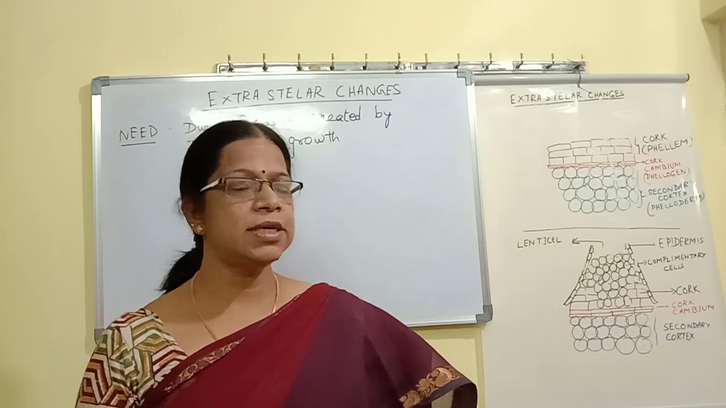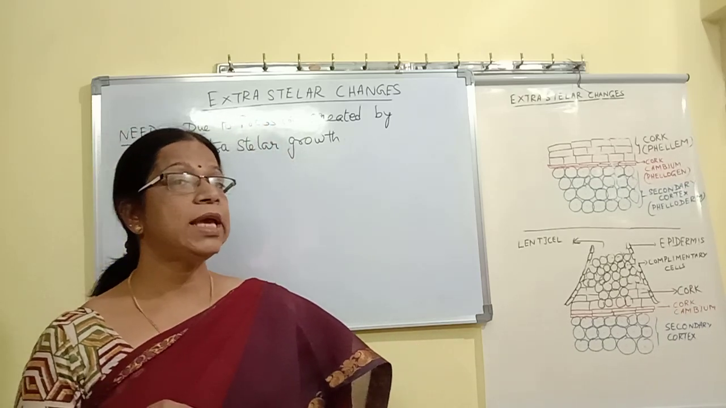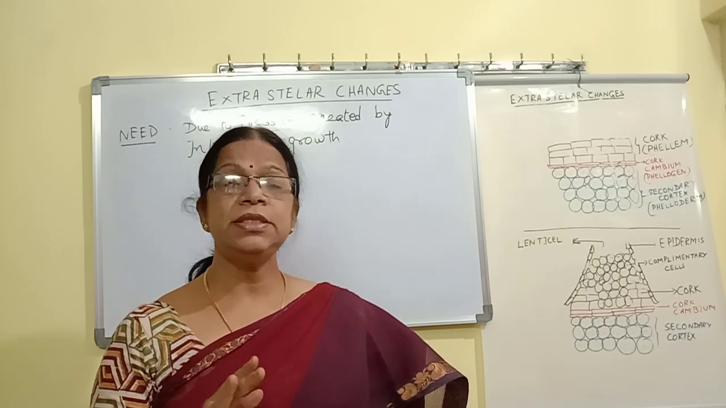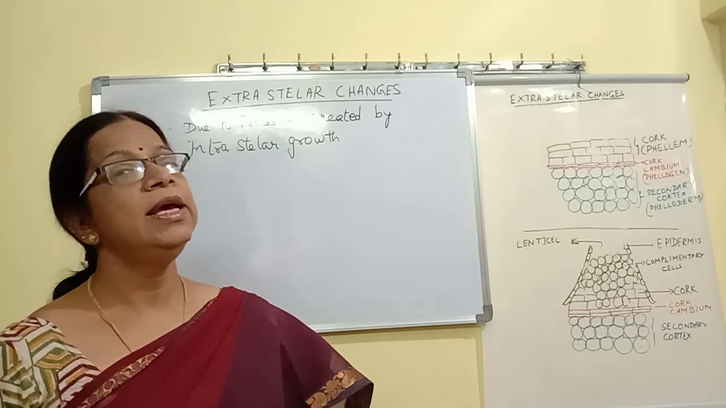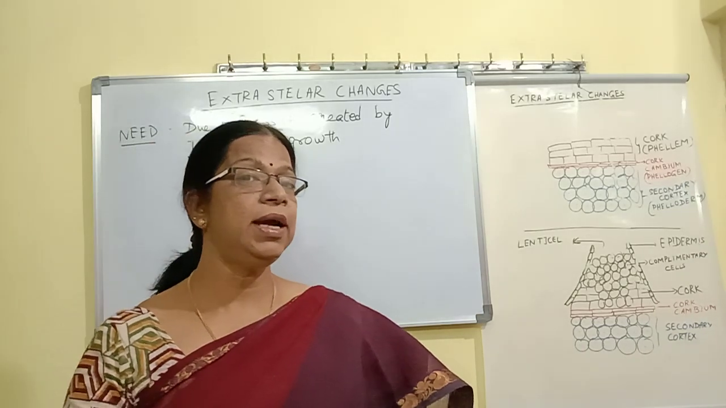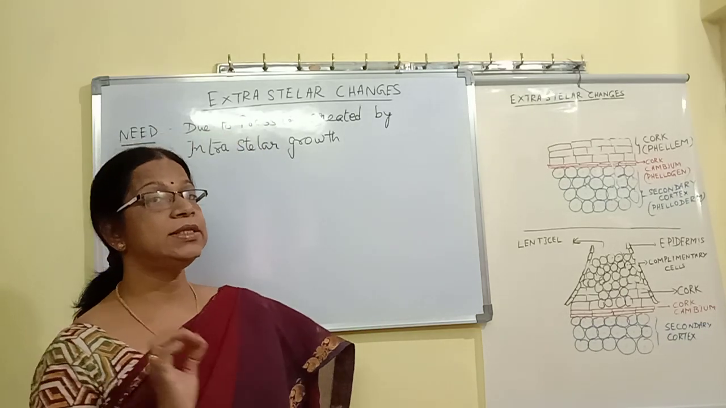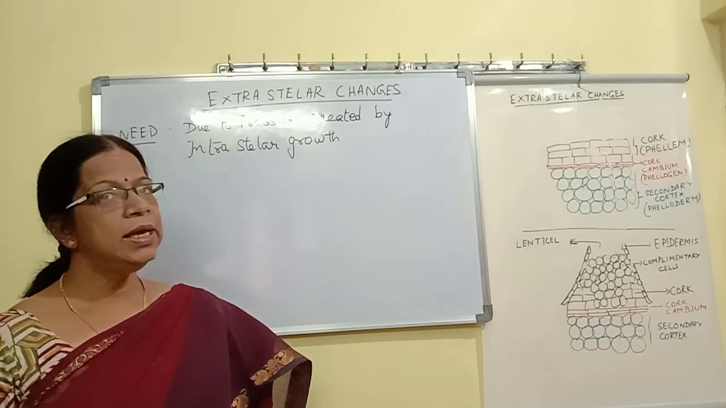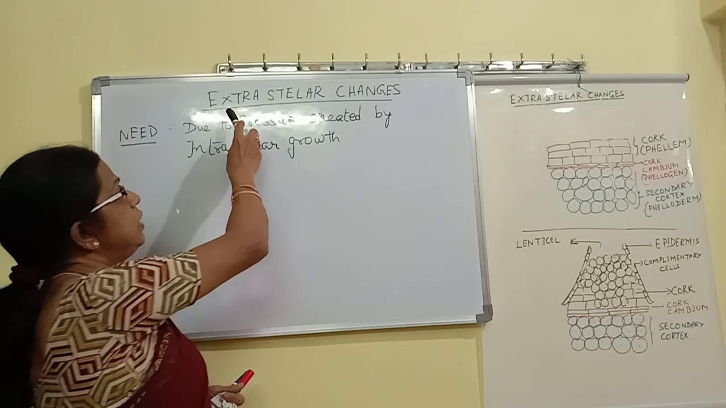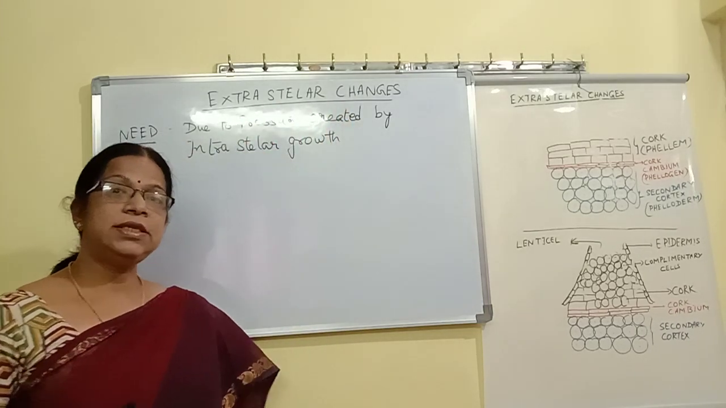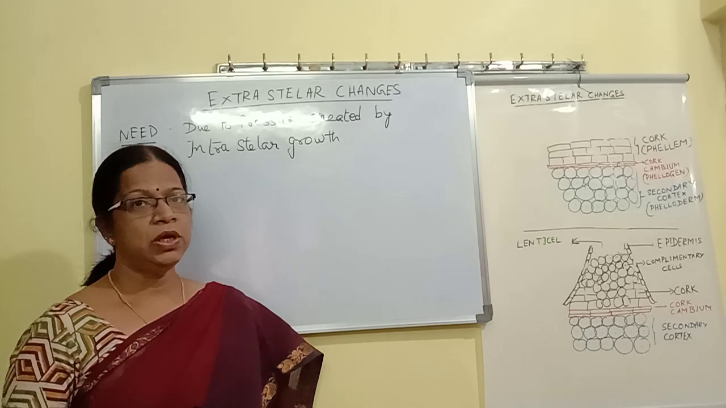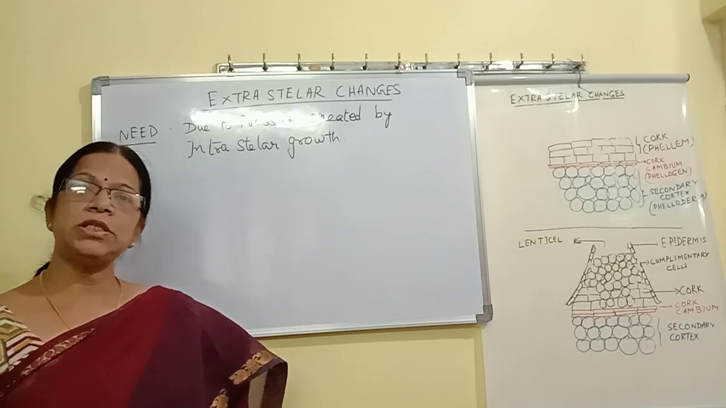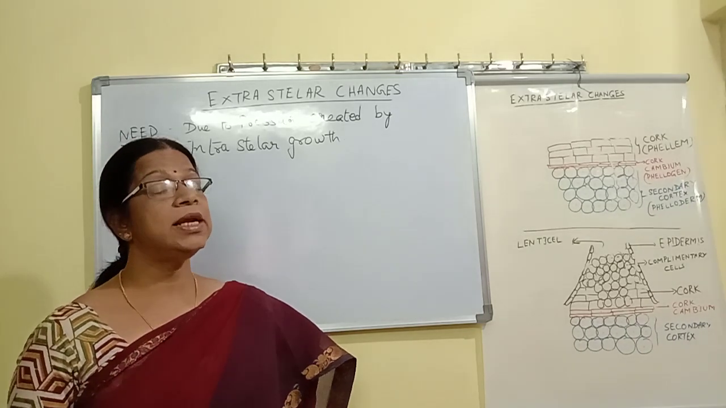In my last video, I was discussing secondary growth in the dicot stem, and I started with intrastellar secondary growth, that is, the secondary growth taking place in the stellar region. Continuing from that, the second part of the topic is extrastellar changes, or extrastellar secondary growth. What is extrastellar? Secondary growth taking place outside the stele is called extrastellar secondary growth.